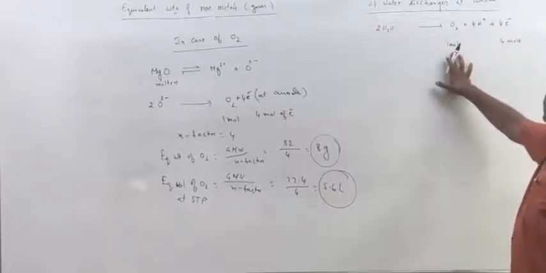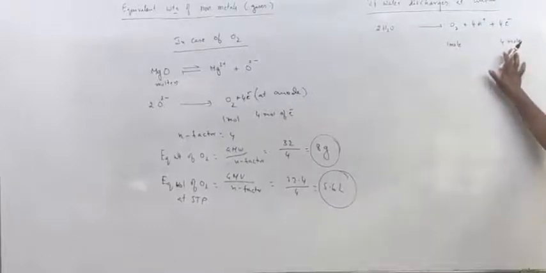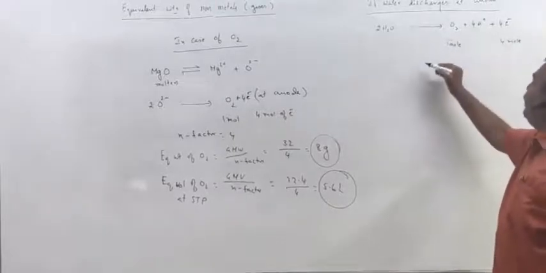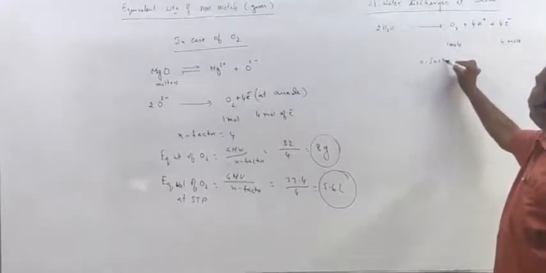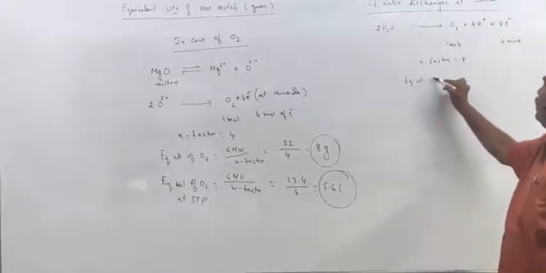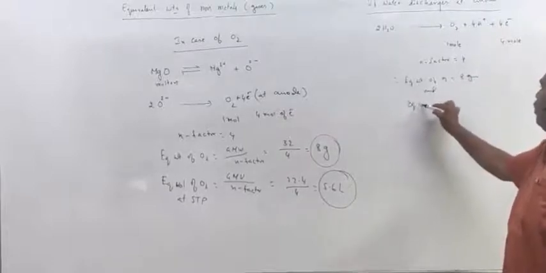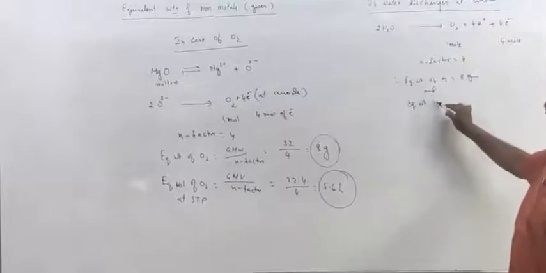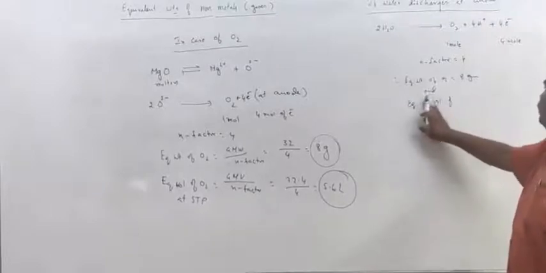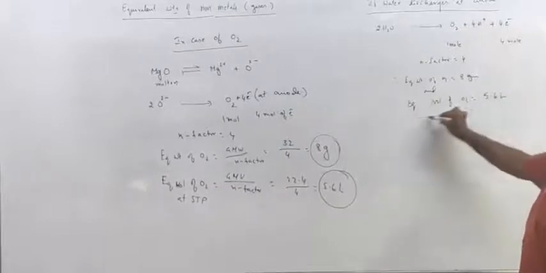If 1 mole of oxygen is liberated, 4 moles of electrons will transfer from the negative terminal of the battery to the positive terminal of the battery. So again in this case also the n factor is 4. Therefore the equivalent weight of oxygen is 8 grams and the equivalent volume of oxygen is 5.6 liters.